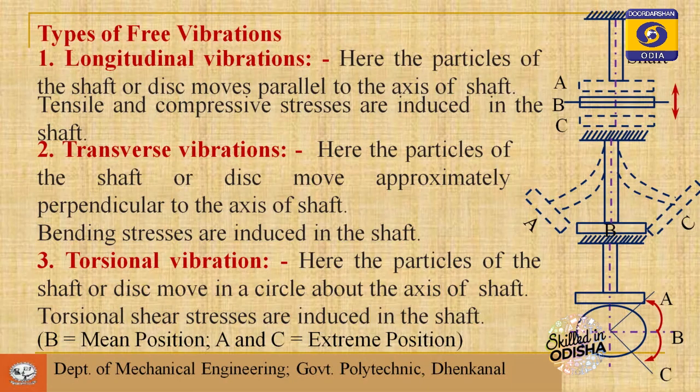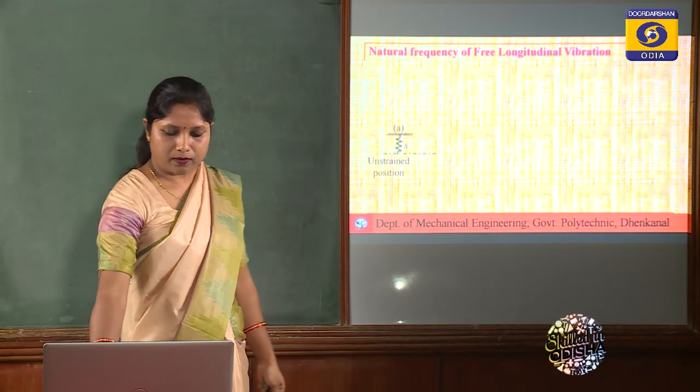Here the particles of the shaft or disc move in a circle about the axis of the shaft. So torsional shear stresses are induced in the shaft.